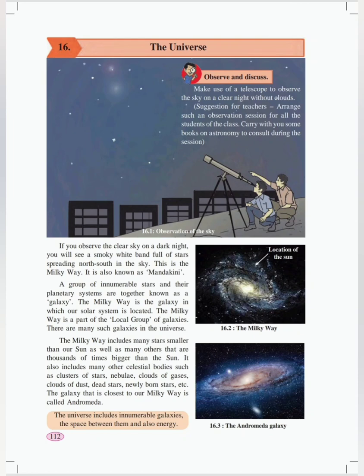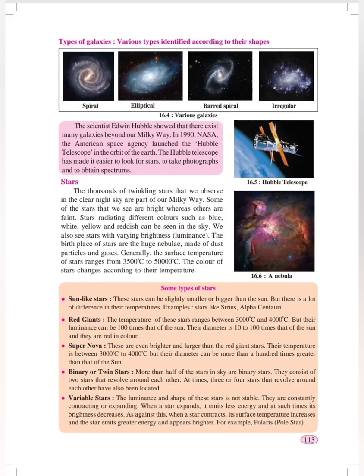The Milky Way is the galaxy in which our solar system exists. It is also called Mandakini. You can see a white band during night times. That is the Milky Way. Like the Milky Way, there are so many different galaxies present in the universe.